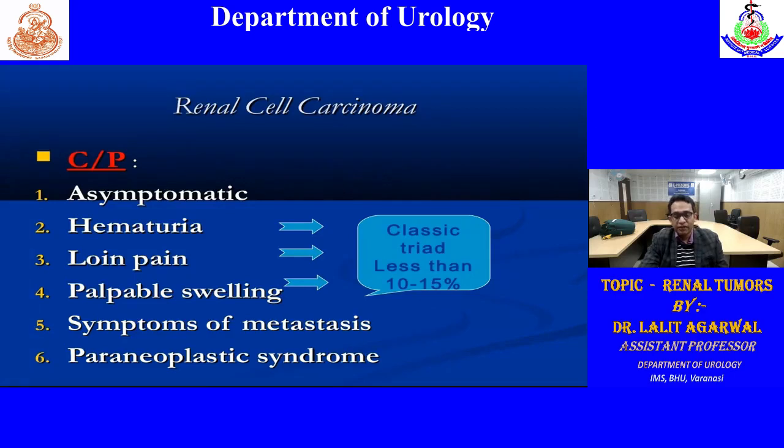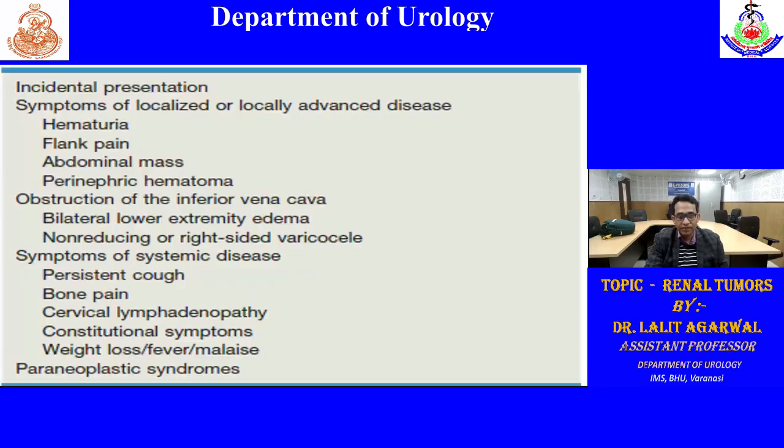Then there can be symptoms related to metastasis, local invasion, or paraneoplastic syndrome. So most common is incidental. If locally advanced, then there can be hematuria, flank pain, abdominal mass, or perinephric hematoma. There can be involvement of the IVC due to thrombus, or sometimes due to compression by lymph nodes. If there is IVC compression, then there will be bilateral lower extremity edema or non-reducing right-sided varicocele. Due to systemic symptoms like other malignancy, there can be cough and hemoptysis if lung involvement, bony pain if bone involvement. There can be cervical lymphadenopathy, weight loss, fever, or symptoms due to paraneoplastic syndromes.